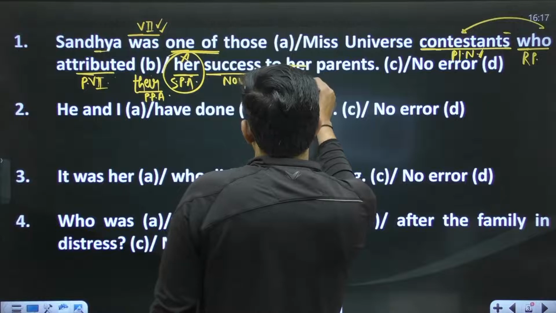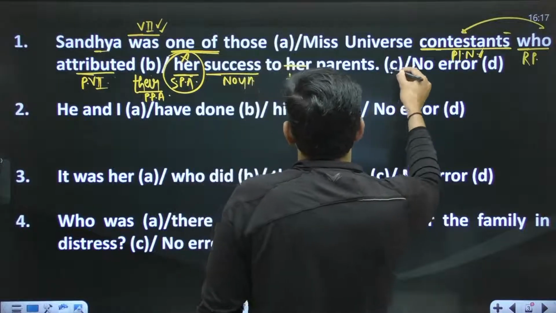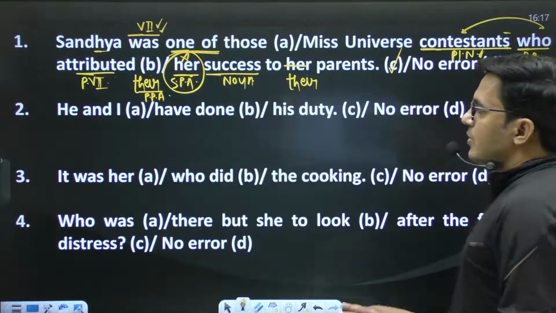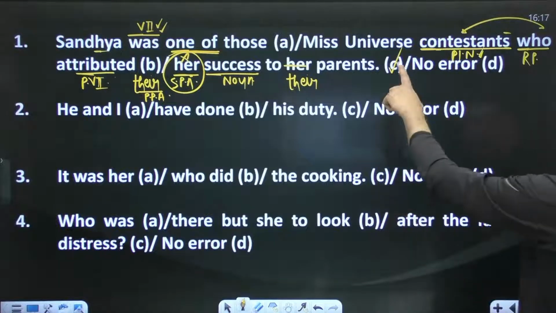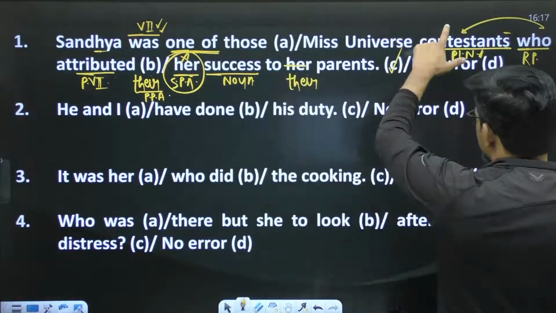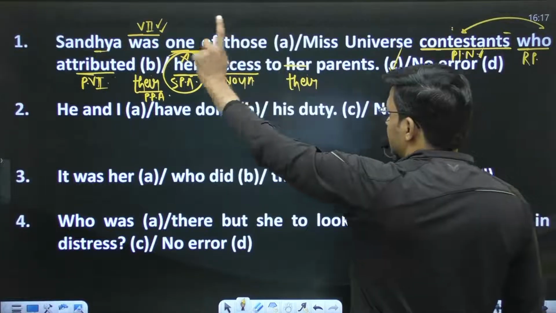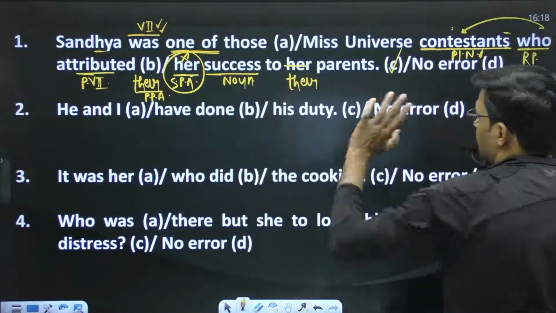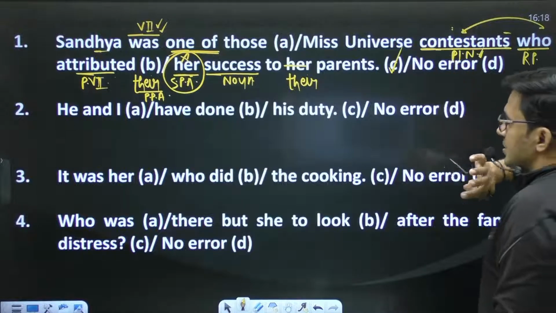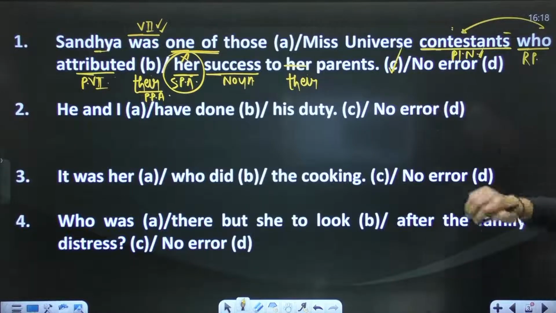Here also their parents will be there. The sentence will be okay, and you will have an error in part C. The sentence will be like, Sandhya was one of those Miss Universe contestants who attributed their success to their parents. This will be the right answer. Option C is the error part. Okay, move to the next one.